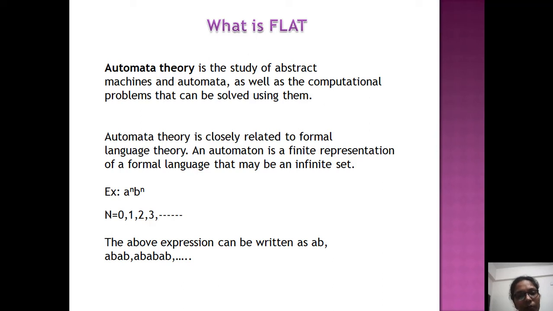And we have another definition for this. An automaton is a finite representation of a formal language that may be an infinite set. See here, infinite set. For this infinite set, we'll take an example here: a power n, b power n. Assume n value starts from 1, 1, 2, 3 and so on. If I substitute n value as 0, I don't get anything. I'll get 1. And if I substitute n value as 1, I'll get ab one time. If I substitute n value as 2, I'll get aabb and so on. And there is no end for this n, as n is an infinite value. In the same way, for this expression also there is no ending.